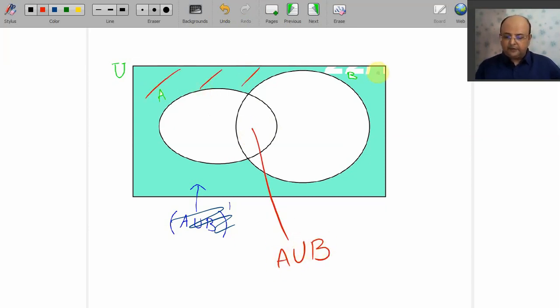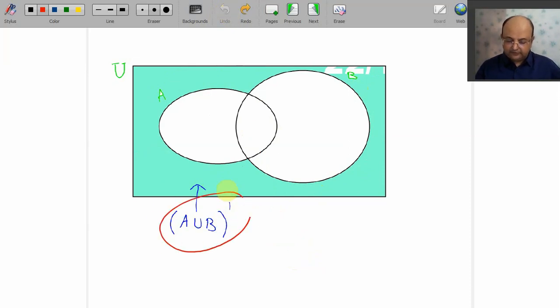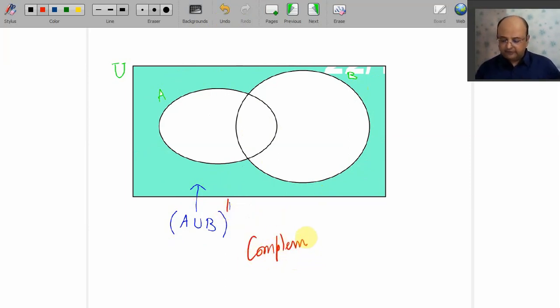And except A union B, you have colored, and that is A union B whole dash. So observe this carefully. This is A union B whole dash. That is complement of A union B. What I said? Complement of A union B. You must be thinking, sir, why do we study complement of A union B?